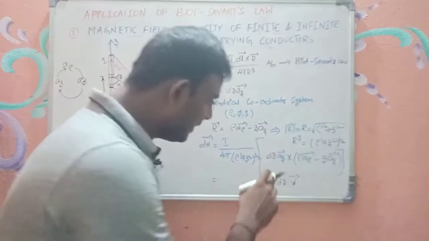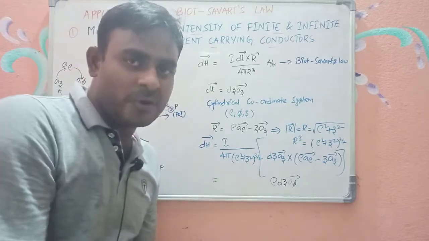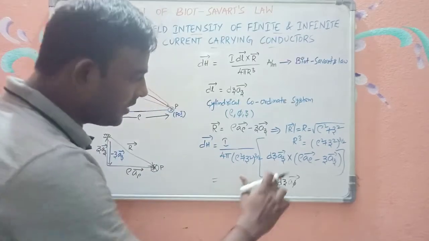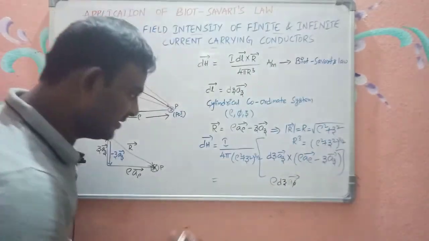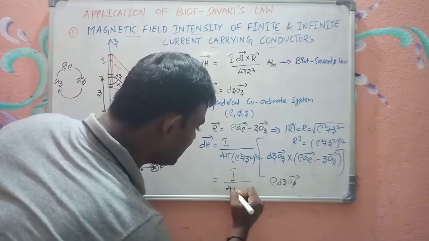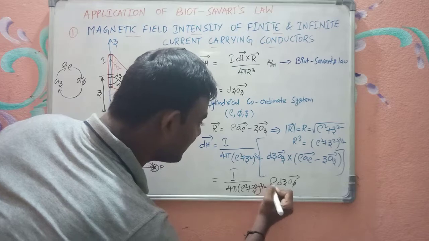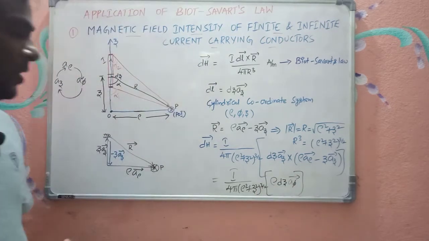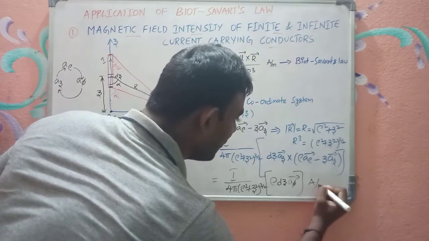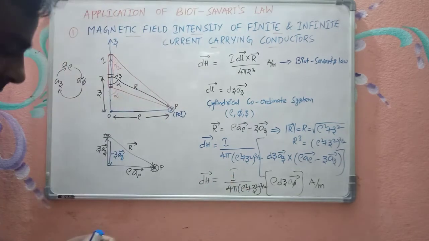And we have one more term, az bar cross az bar. What is az bar cross az bar? 0. The cross product between the same unit vectors or parallel unit vectors is always 0. So az bar cross az bar is 0, so we don't bother about this. Now in the numerator, outside the brackets you have I by 4 pi rho square plus z square whole power 3 by 2. Inside this you have rho dz a phi bar. So this has the units of ampere per meter.